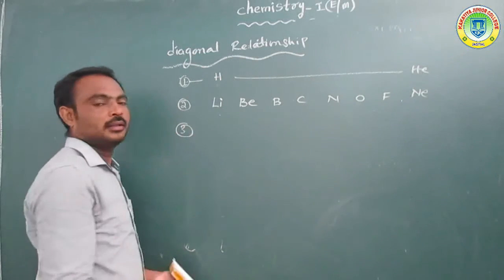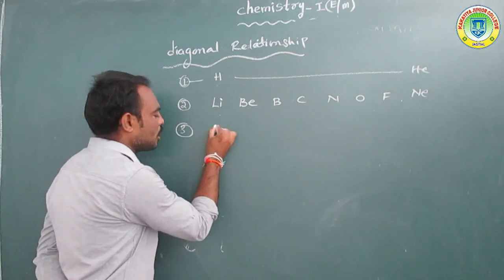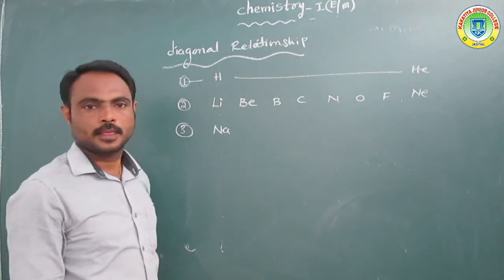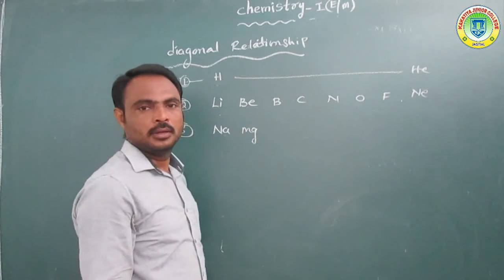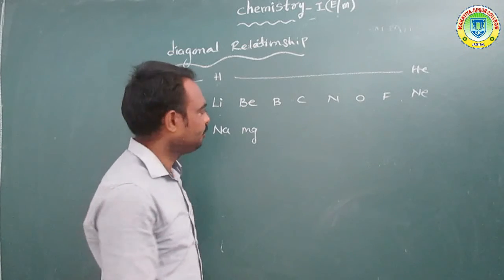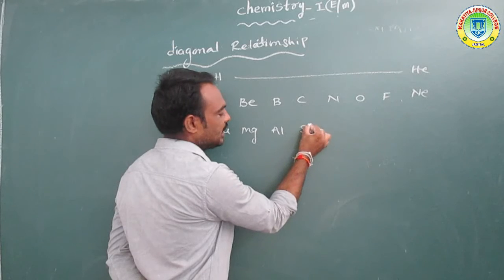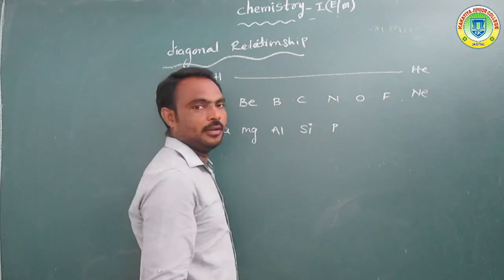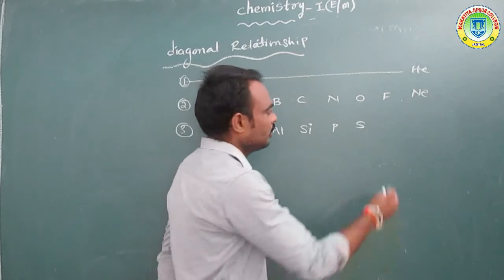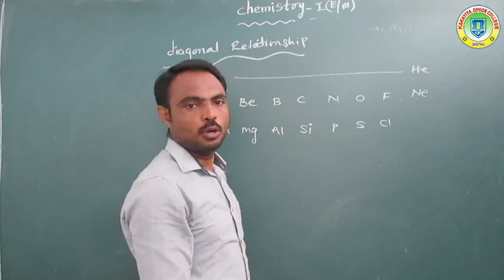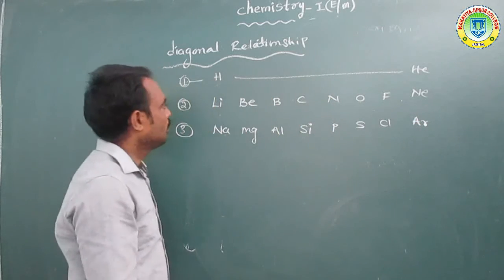Suppose we take the third period. This third period starts from sodium. Okay, so sodium, next 12 magnesium, 13 aluminium, 14 silicon, 15 phosphorus, 16 sulfur, 17 chlorine and 18 argon.